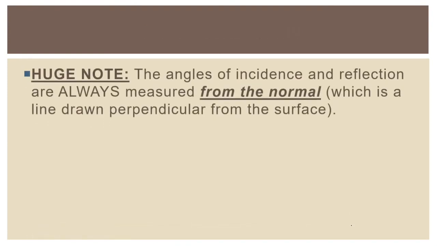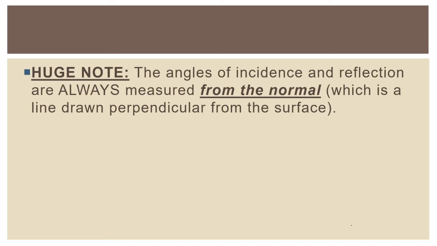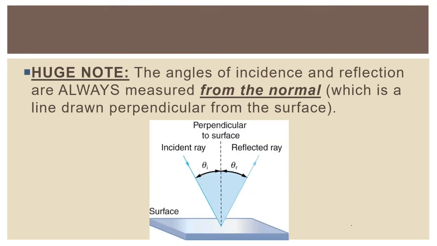The second thing that we should say, which is really, really important, is the angles of incidence and reflection are always measured from the normal. Now, if you remember back to the beginning of the year, when we were talking about the normal force, we said the word normal is a mathematical term, which means perpendicular to the surface. So the normal, in this case, is a line drawn perpendicular to the surface.